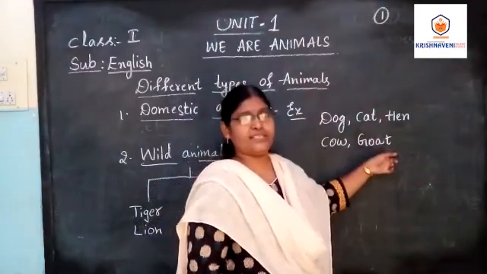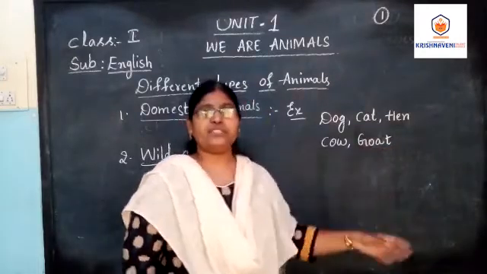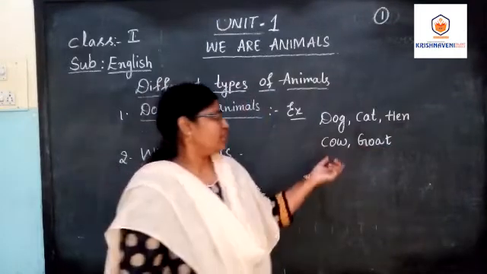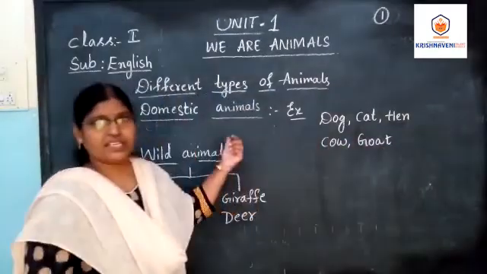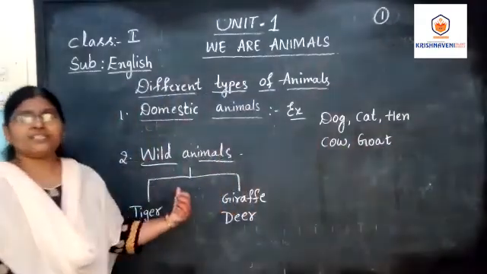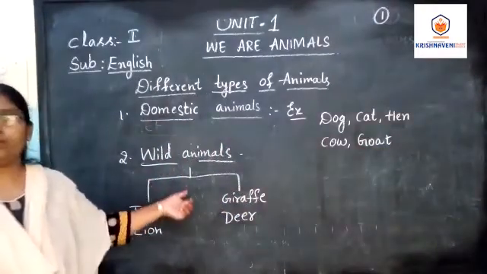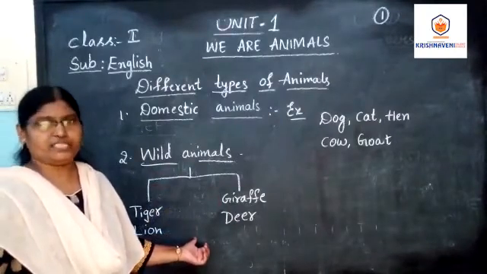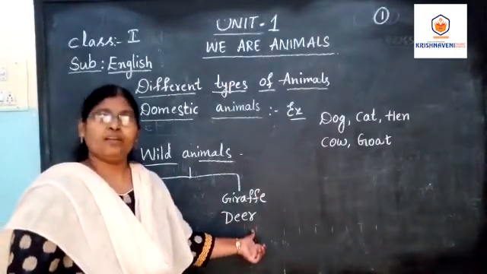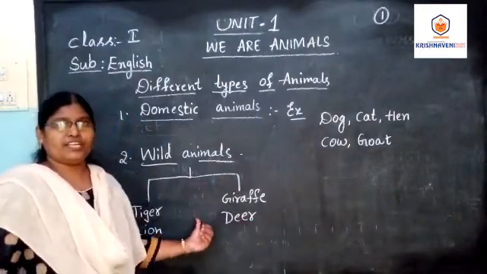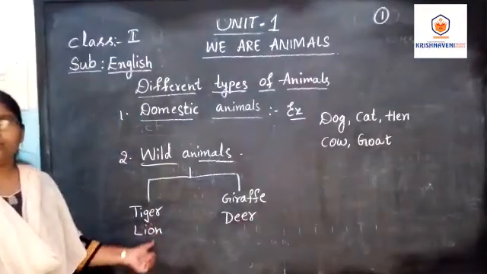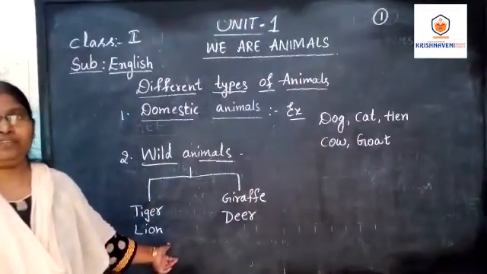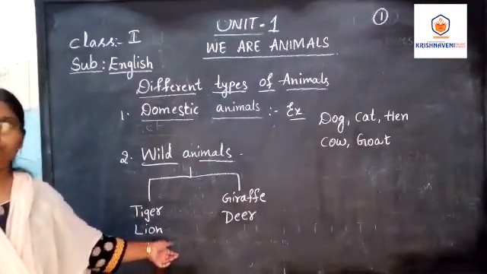Not only these, there are some other animals we see around us, like the buffalo. All of these are called domestic animals. Going to the next, wild animals. Among them, some animals eat flesh and some animals eat plants. What are the flesh-eating animals? Tiger, lion. What does flesh mean? Flesh means meat, raw, not cooked.